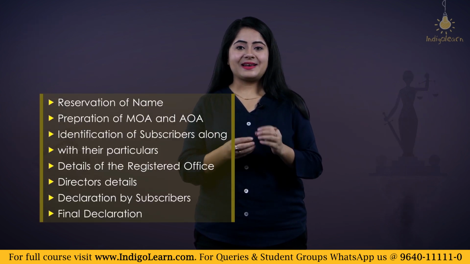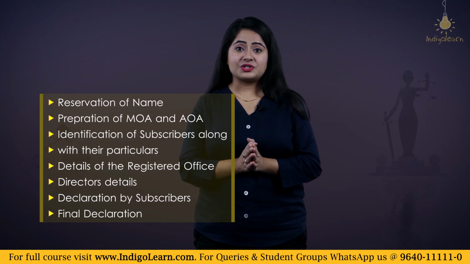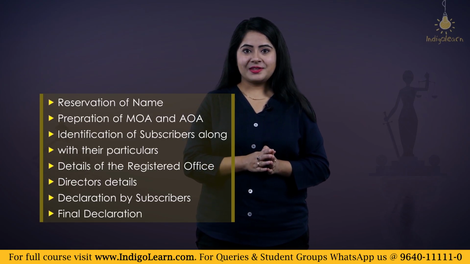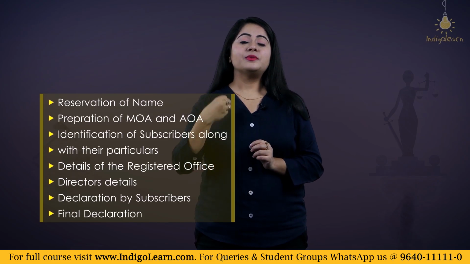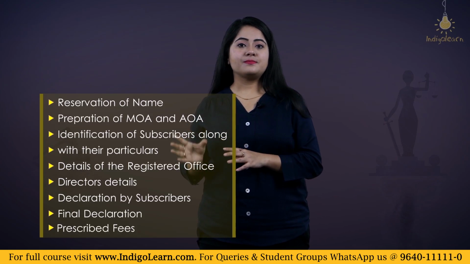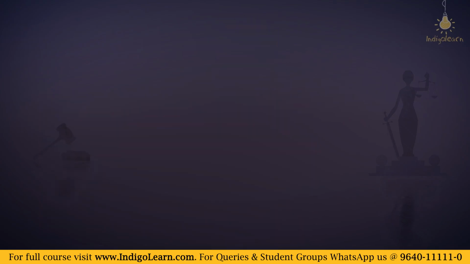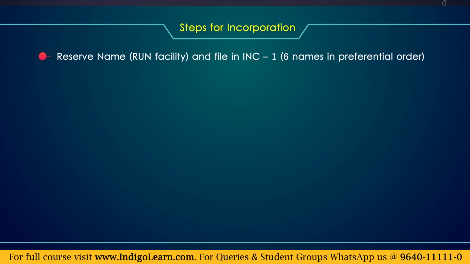So now all these are the different attachments and forms that have to be filled when the company is being registered. So now will there be some fees? Of course, fees is mandatory too. So along with these documents, there will be some prescribed fees that has to be given by the company to the registrar. So let us revise the entire procedure. First of all, the name has to be reserved using the RUN facility and filing INC 1. 6 names will be given in preferential order. The second step is to draft the memorandum of association and the articles of association.